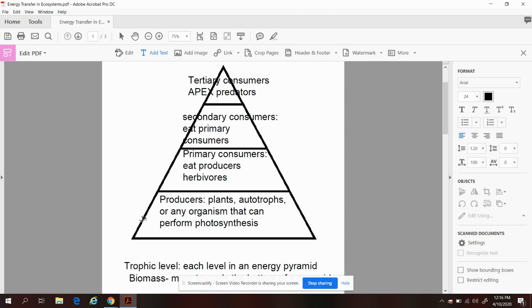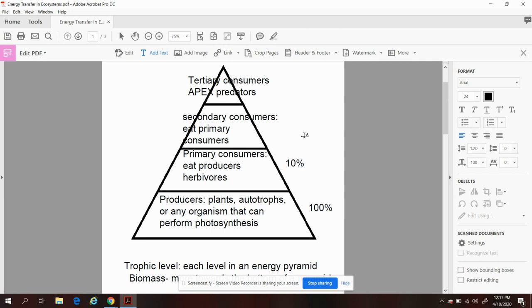So down here on the bottom of the pyramid, there's going to be 100% available energy. Okay? As we move up each level, only 10% of the available energy gets passed on. So in our secondary trophic level, there's going to be 10% of energy.